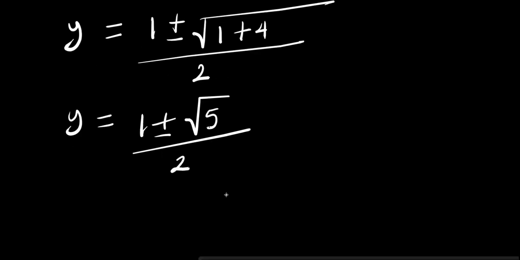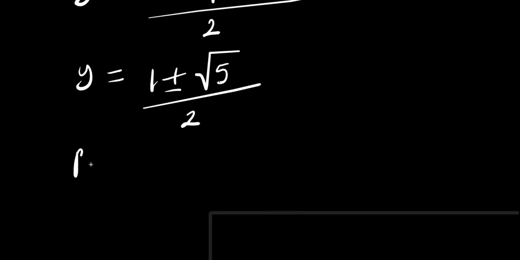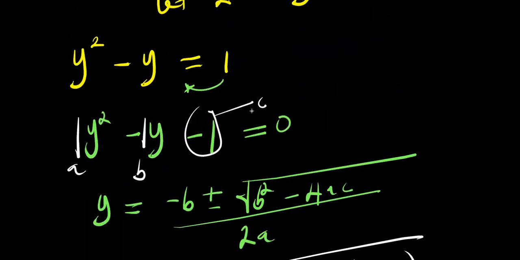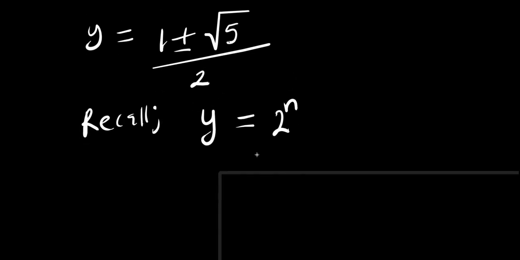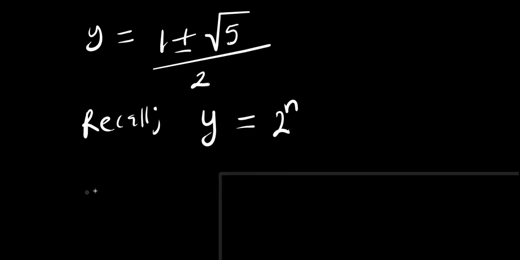So at this point, we can recall that y equals 2 to the power of n. Remember, we substituted this for y. So that means we are going to have 2 to the power of n equals y. Let's write it that way.